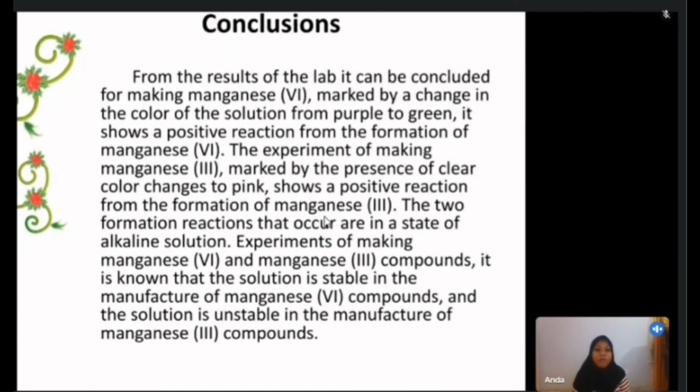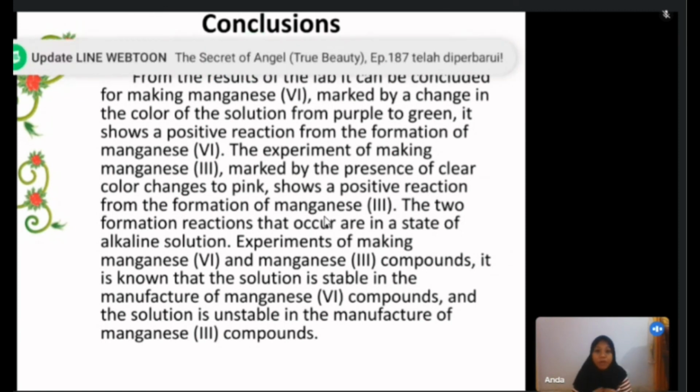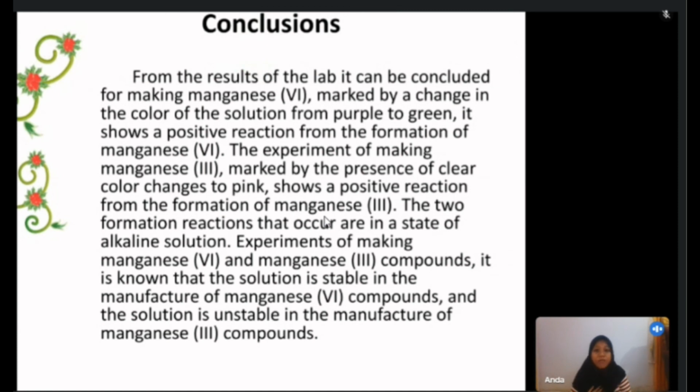Conclusion from the result of the lab: making manganese 6 is marked by a change in the color of the solution from purple to green. It shows a positive reaction for the formation of manganese 6. The experiment of making manganese 3 is marked by a clear color change to pink, so it is a positive reaction for the formation of manganese 3. The two formation reactions occur in alkaline and acid solutions respectively. In the experiment of making manganese 6 and manganese 3 compounds, it is known that the solution is stable in the manufacture of manganese 6 compounds and the solution is unstable in the manufacture of manganese 3 compounds.